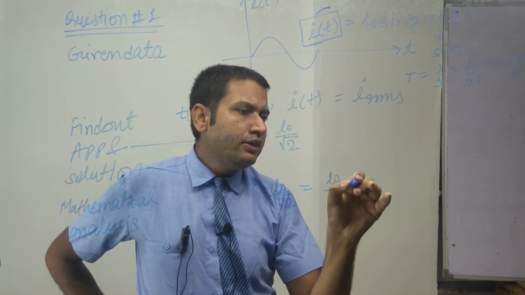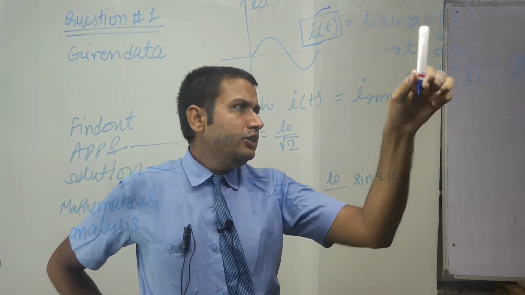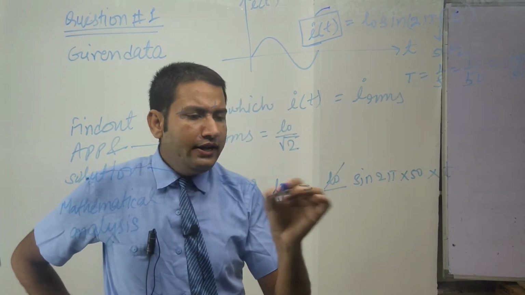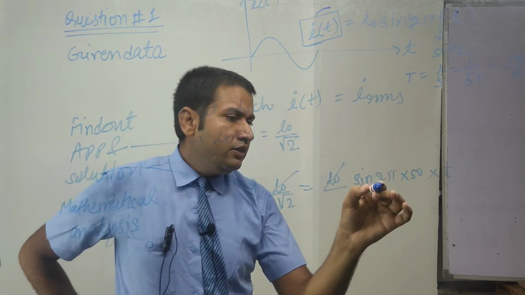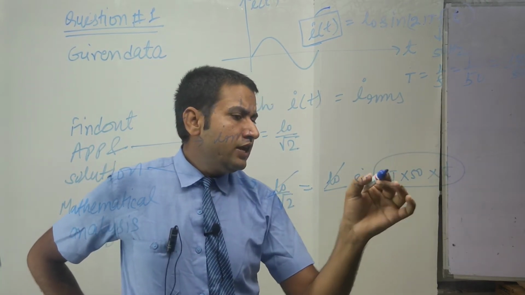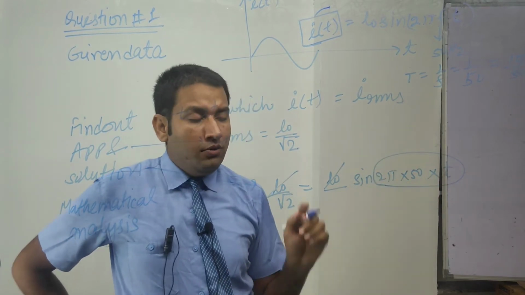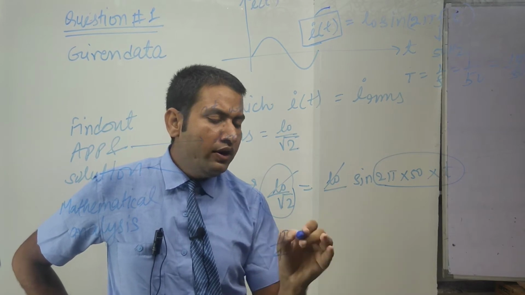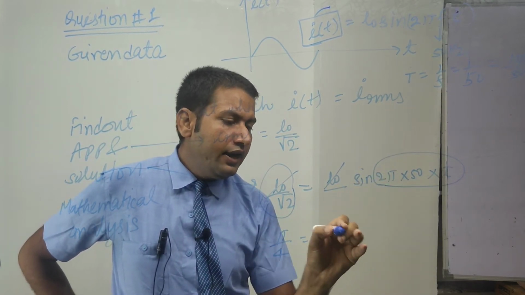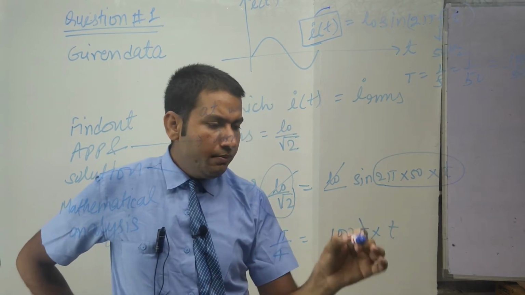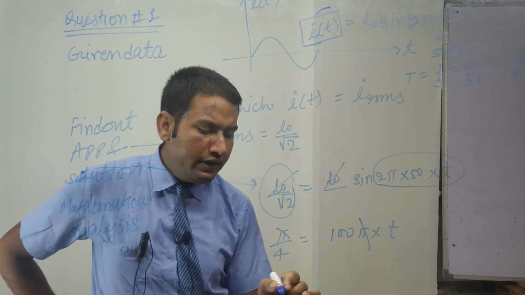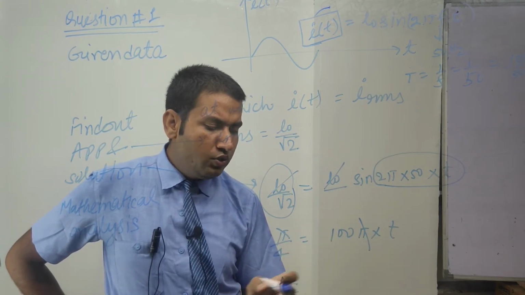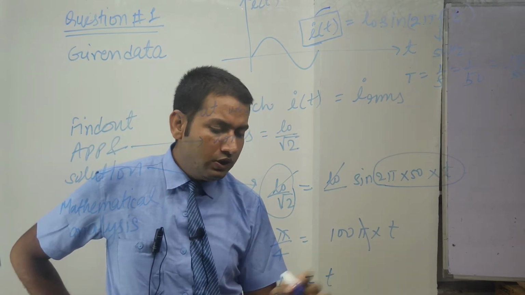So I naught into sine of 2 pi into f, which is 50, into t. I naught cancels out, and the value of the sine angle must be equal to pi by 4. So pi by 4 is equal to 100 pi into t. Pi and pi cancel. This is equal to 1 upon 4 into 100, which is 1 by 400, equal to t.